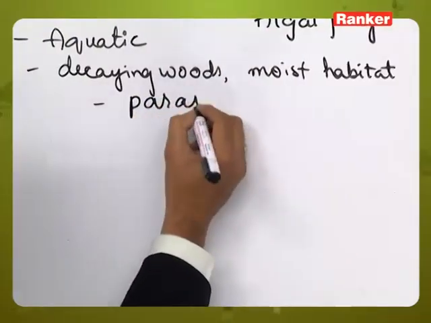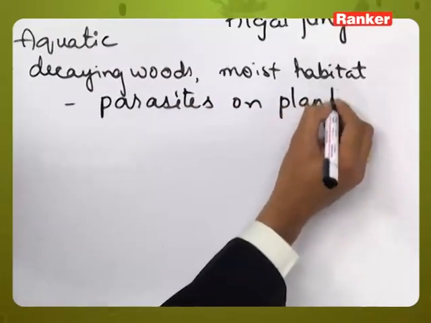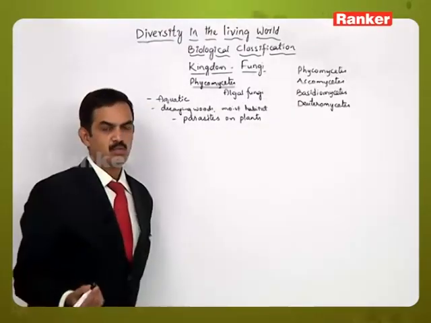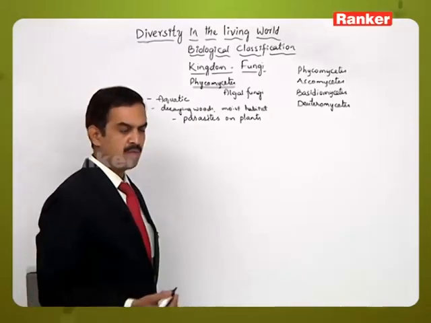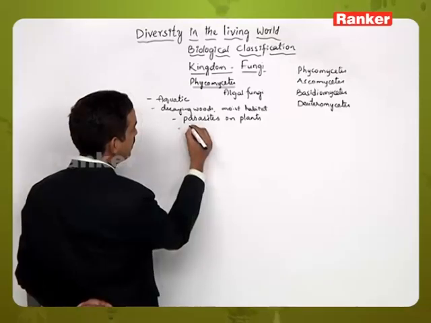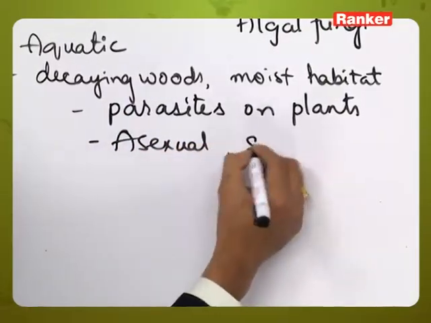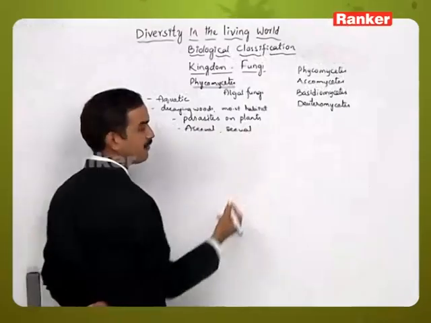They may survive as parasites on plants. This group of individuals are called Phycomycetes, and these members generally participate in asexual reproduction and in sexual methods of reproduction.